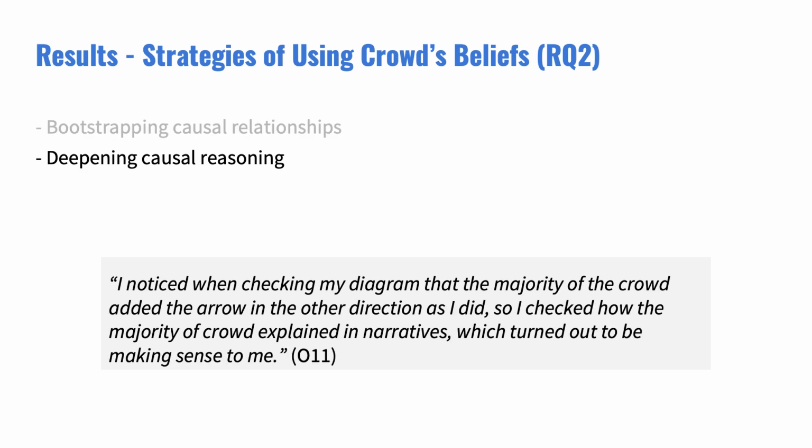The second strategy is to deepen causal reasoning by comparing with the crowd's beliefs. After completing an initial causal diagram, participants further compare with the crowd's causal beliefs. If they found crowds supporting their added arrows, they feel more confident about their diagrams. If they notice the majority of the crowds disagreeing with the relationship, they will review the narratives and decide whether they would like to add an arrow, remove an arrow, or change arrow direction.